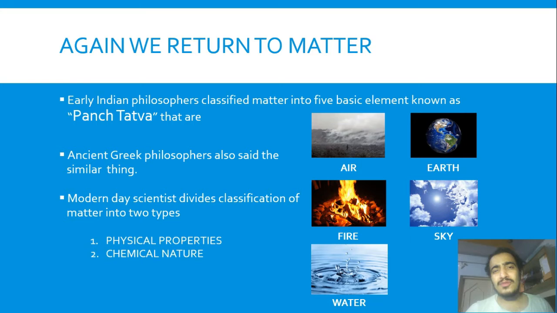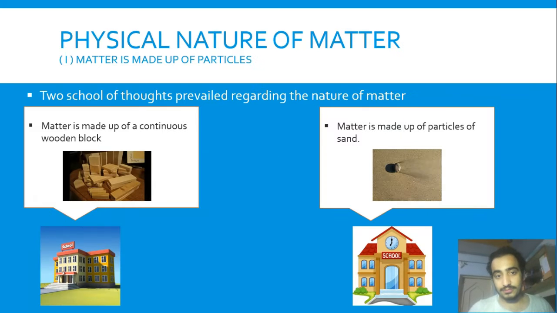In simple words, we can say physical change and chemical change. Let's discuss the physical properties first. In that, we will see first that matter is made up of particles, means everything is made up of small things.